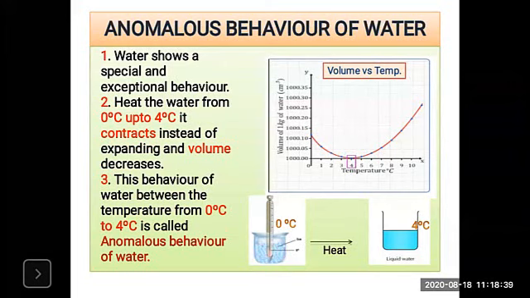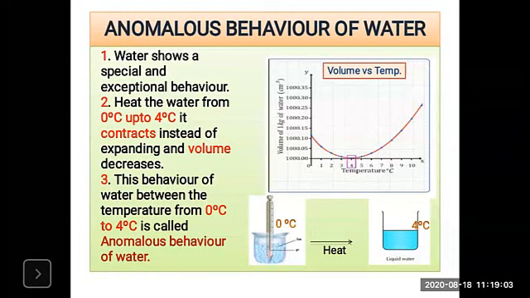But look at the abnormal behavior of water. What will happen? And also look at the graph. So volume versus temperature is the graph. Take some water that is at 0 degree Celsius, that means ice. If you start heating, what will happen? If you start heating it, we find that it contracts.